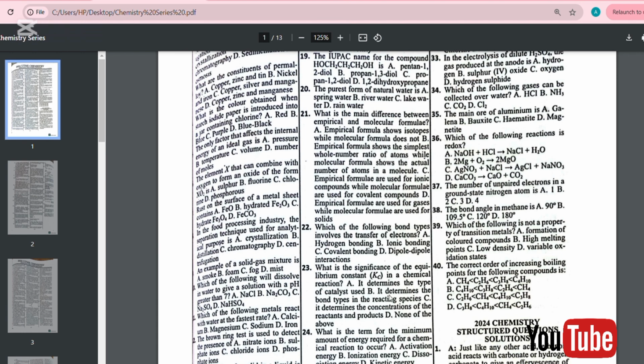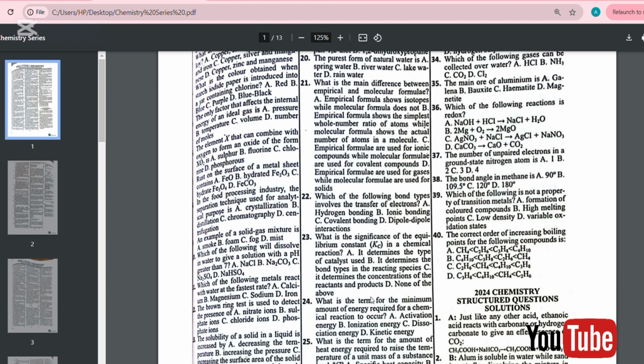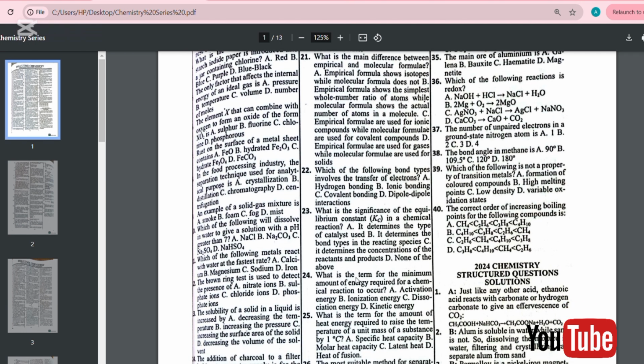Question number 23. The answer is C, which is it determines the concentration of the reactant and the product. So the equilibrium constant is used to determine the concentration of the reactant and the product.